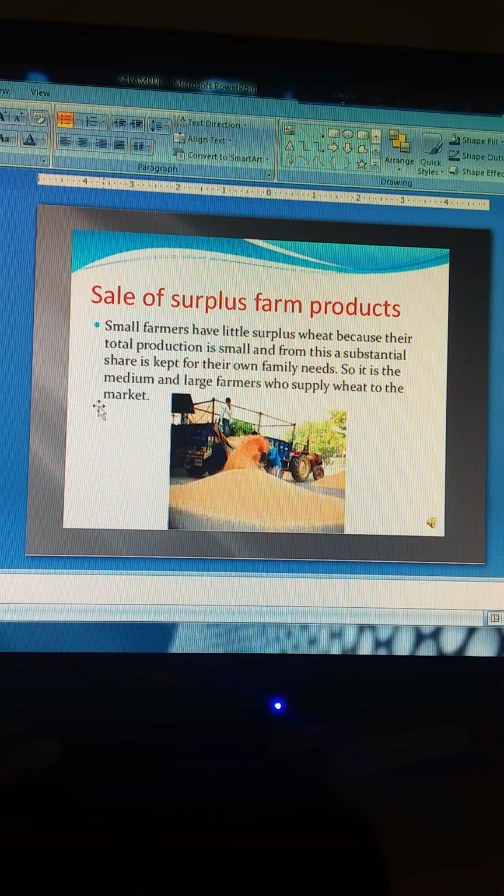Those who have the surplus automatically sell in the market. Small farmers have little surplus wheat because their total production is small, and a substantial share is kept for their own family needs. So it is the medium and the large farmers who supply the wheat to the market. It seems that those farmers who are rich, the medium or large farmers, are the only ones who gain in the economy through surplus farm products, because the small farmer is always in debt or in want.